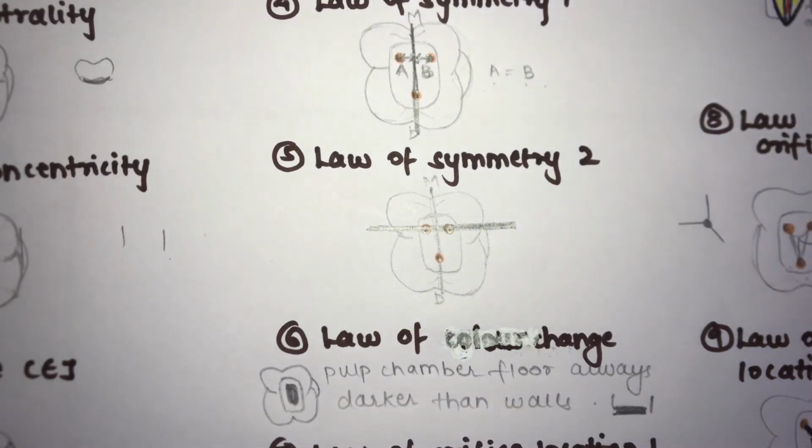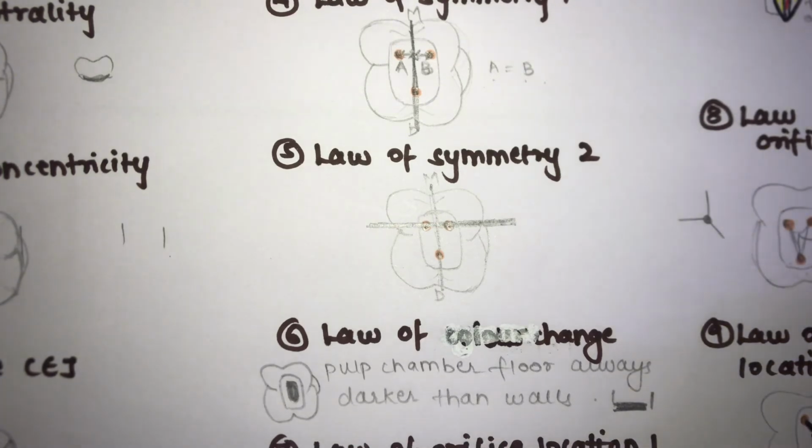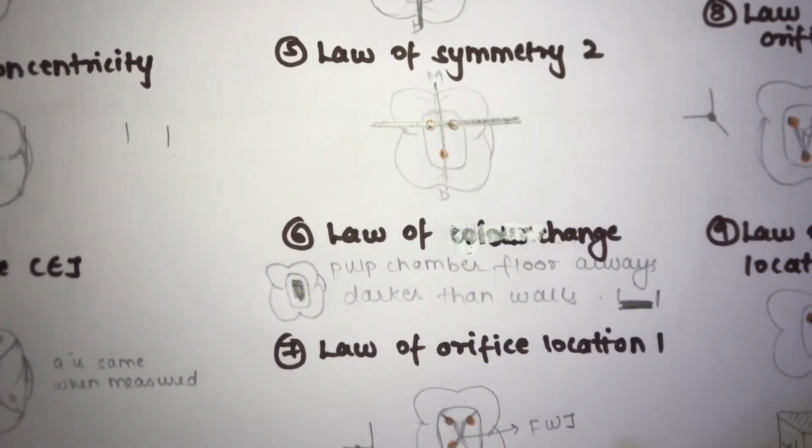The clinical guide for color change is as follows. Enamel appears white. Dentine appears yellow. The floor of the pulp chamber is grey. The root canal orifices are dark grey or black. If a pulp stone is present, you will see dark yellow or pearly white. These are the different colors, and this is nothing but the law of color change. It states the pulp chamber floor is always darker than the walls. Now the next law is the law of orifice location 1.